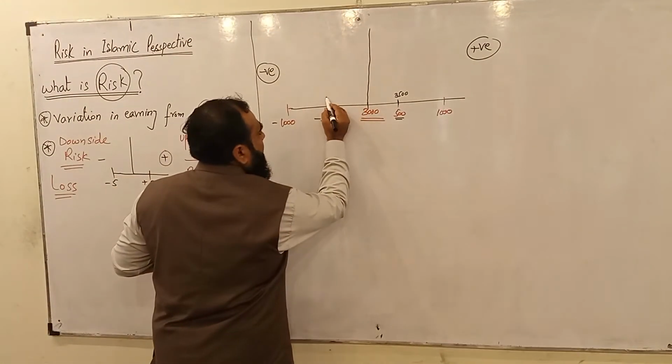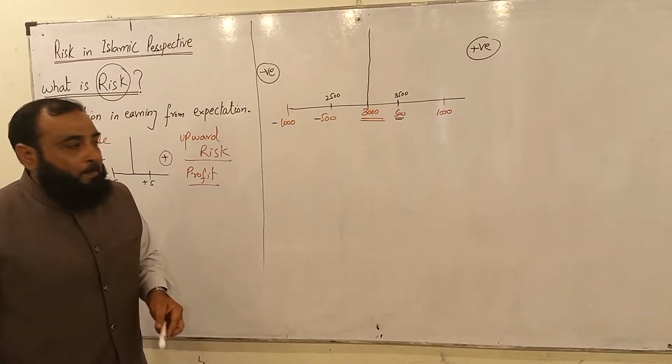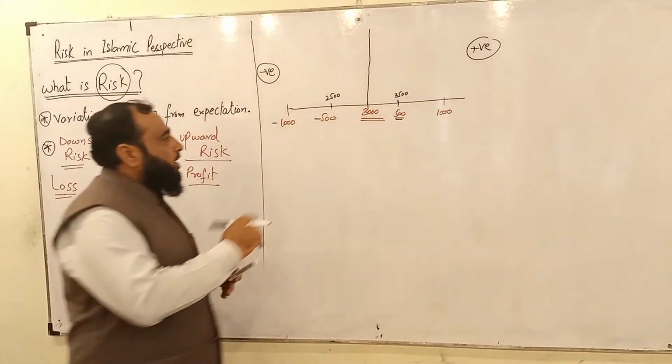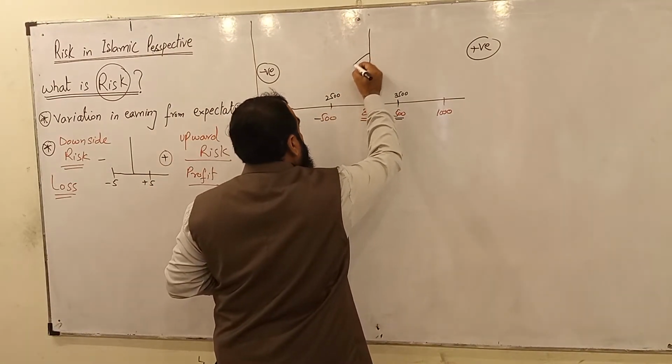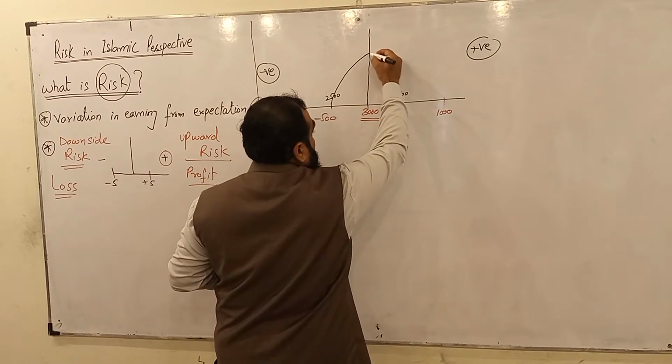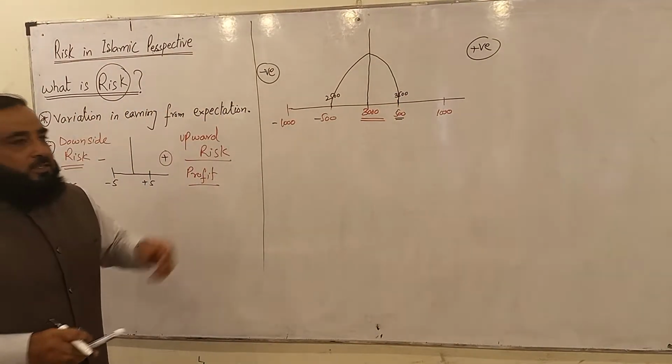If they move here, then they face a loss and will get only 2,500. So this is the possibility. If we make a bell shape, then this would be the bell shape in statistics.